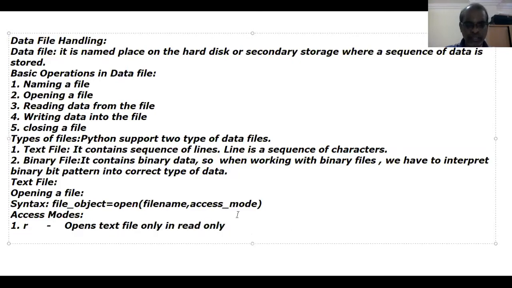That means if the file is already existing, with the help of access mode R, this R mode opens the text file only in read only mode. You can read the data from the existing file. You cannot write the data into the file. That is the concept. Similarly, RB.